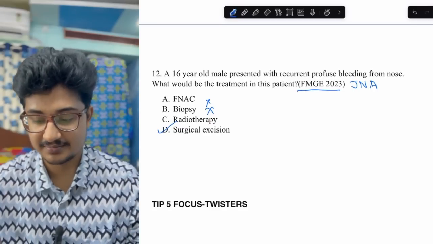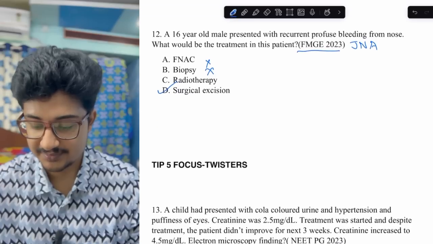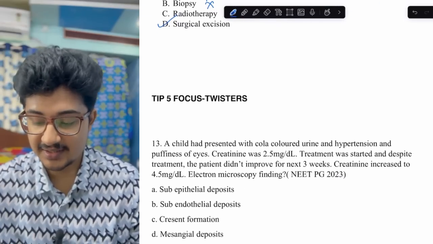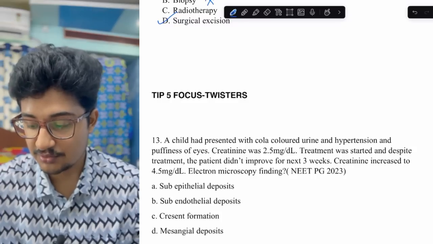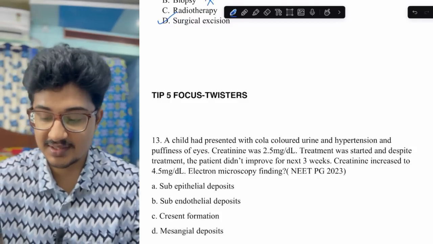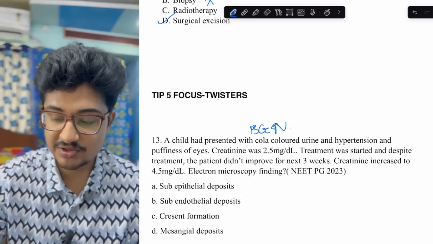Focus on twisters. This is tip 5, that there are some twisters you should focus on. This example I had given in ruling out the options, so I am not reading that much. Child with cola colored urine. So this is a case of PSGN which has progressed to RPGN.